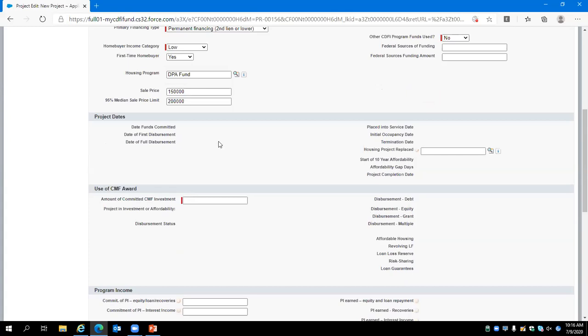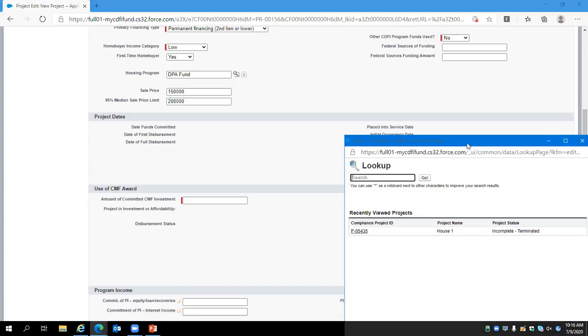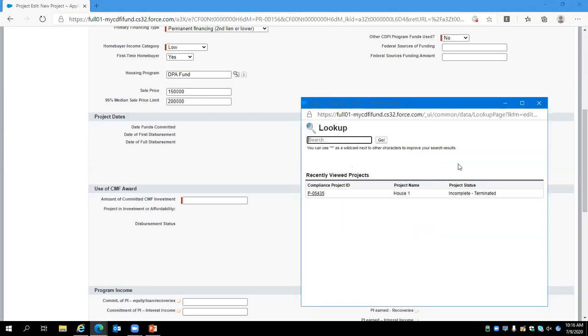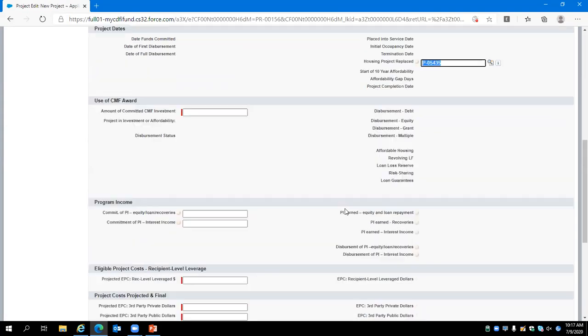Given that House 2 is replacing House 1, we will need to indicate as such. Here in the housing project replaced, we will click the magnifying glass, and this will pull up a list of projects. Here we can see our House 1, project status incomplete terminated. We will select that project record to indicate that House 2 is replacing House 1.